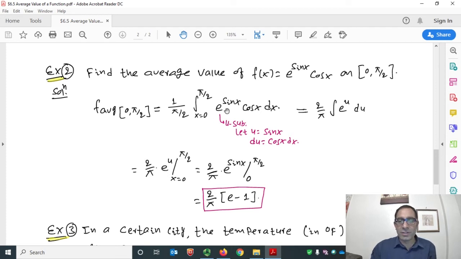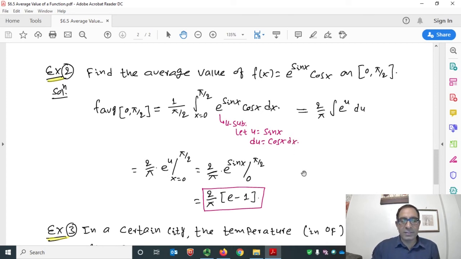Let's evaluate this integral. This integral is a good example for u substitution. So put u equals sine x, then take the derivative, du equals cosine x dx. Then in the next step, let's rewrite this integral in terms of the u variable. So 1 over pi half is 2 over pi. Then the integral of e to the power u, since sine x is u, times cosine x dx. Cosine x dx is du.